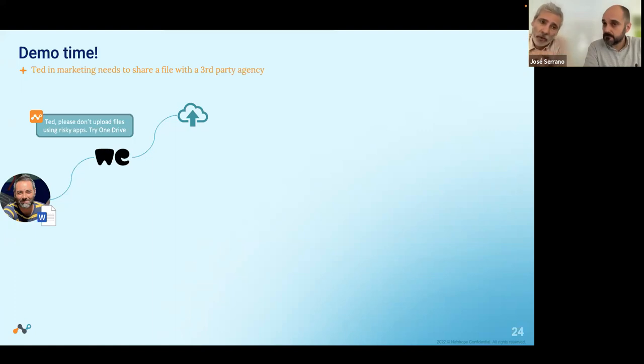But we block, or we coach, as in this case, and we say, no, you cannot upload an internal document that can have PII information or GDPR information or protected information or whatever. You cannot upload using WeTransfer. We are very granular with the activity that the user is taking, and in that case, the data that is transacting.